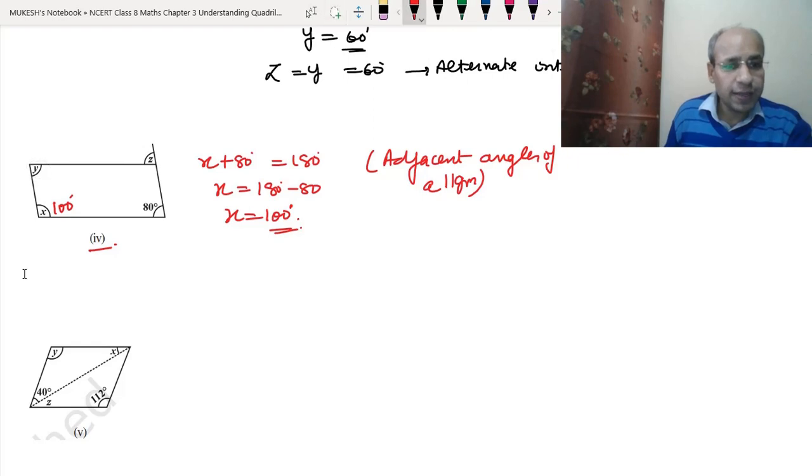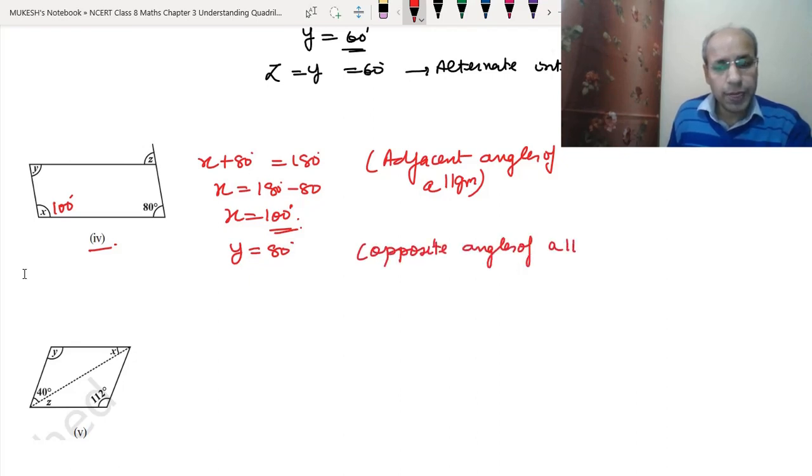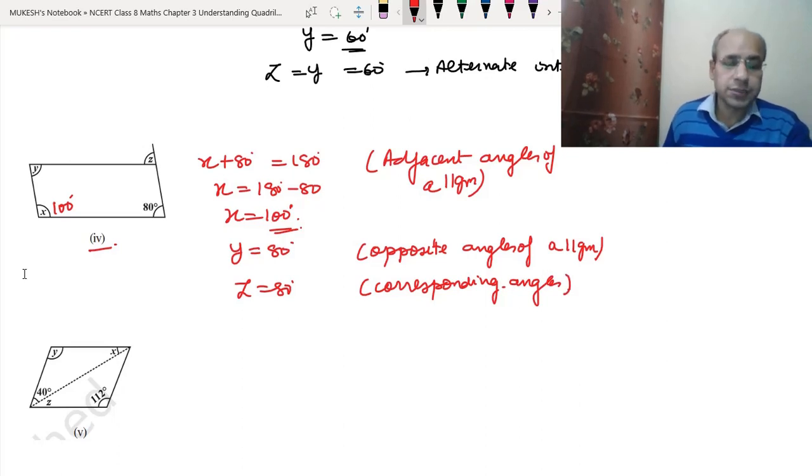Now this y and 80 will be equal. y equals 80 degree. Why? We have already learned that opposite angles of a parallelogram are equal. And now z will also be equal to 80 degree, because they are the corresponding angles. Why? They are the corresponding angles. You know, in geometry, writing the reason is a must. If you don't write the reasons, then you may not get the full marks. So whenever you are doing geometry, we have to write why it has come.